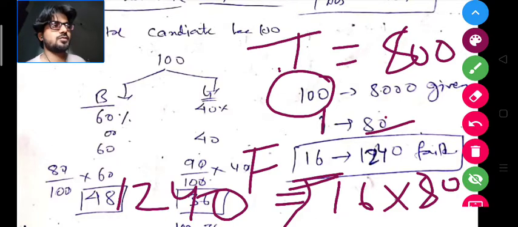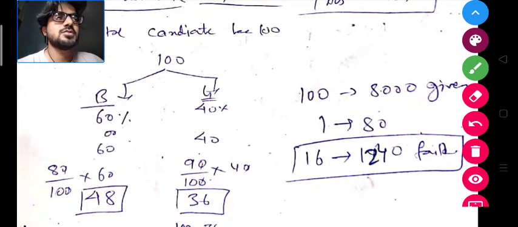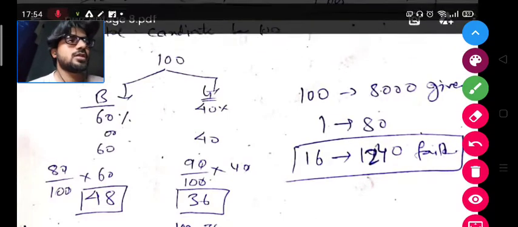If you have not understood it, then you can rewind it and see. It's very easy. You will just have to take out the percentage of the total number of boys and girls, then subtract it from the number of passed candidates, then you get the failed candidates, then you evaluate with the total number of candidates, and you will get the answer. Okay, next question.